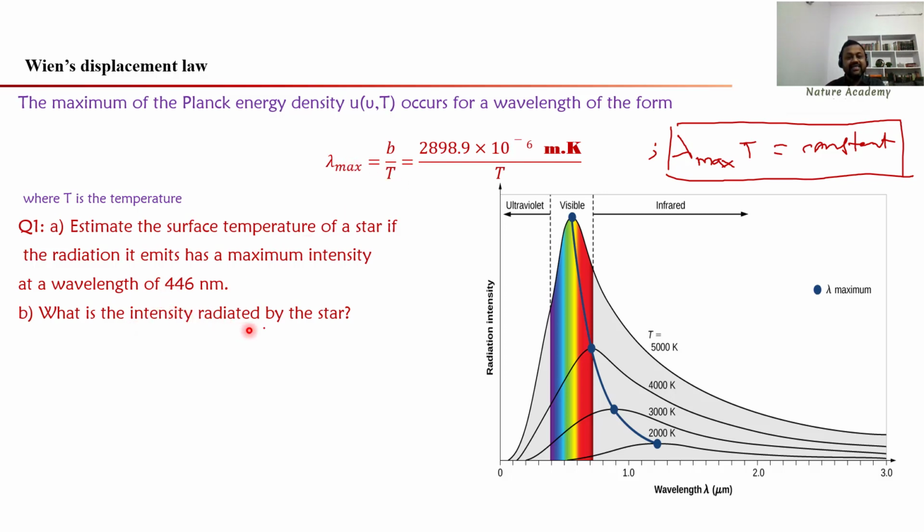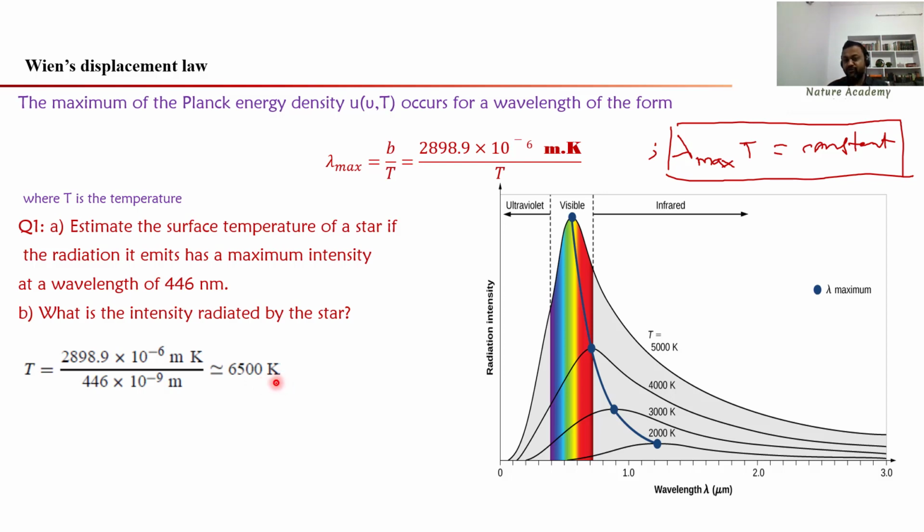And what is the intensity radiated by the star? You can calculate that simply by using the Stefan Boltzmann law. Okay, so this is the temperature. T equals b by the wavelength, 446 into 10 power minus 9 meters. So you will get approximately 6500 Kelvin.